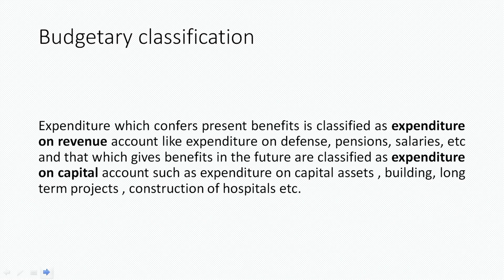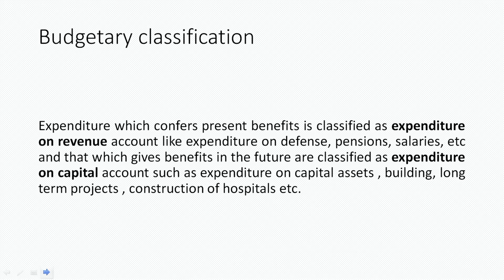Another important classification of public expenditure is the budgetary classification. That classifies expenditure on the nature of expenditure, that means revenue expenditure and capital expenditure. Expenditure that confers present benefits is classified as expenditure on revenue account.